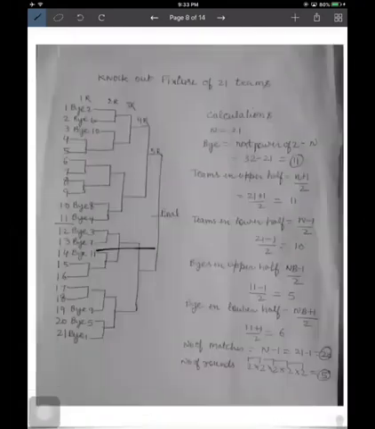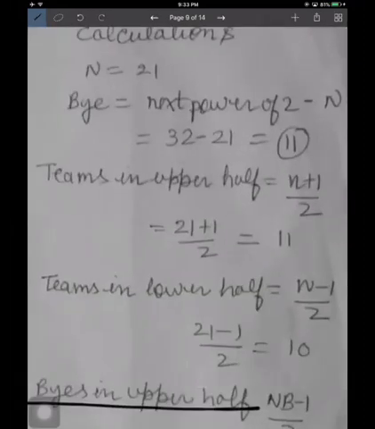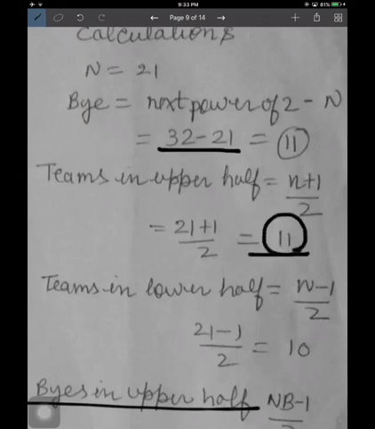Now students, for your knowledge, I have prepared some fixtures for you. That is a knockout fixture of 21 teams, as you can see here on the screen. Now we will see the calculations. First, if n is 21, then how many byes will there be? The next power of 2 is 32, minus 21. Teams in the upper half, this is the formula, is 11. Teams in the lower half, 10.